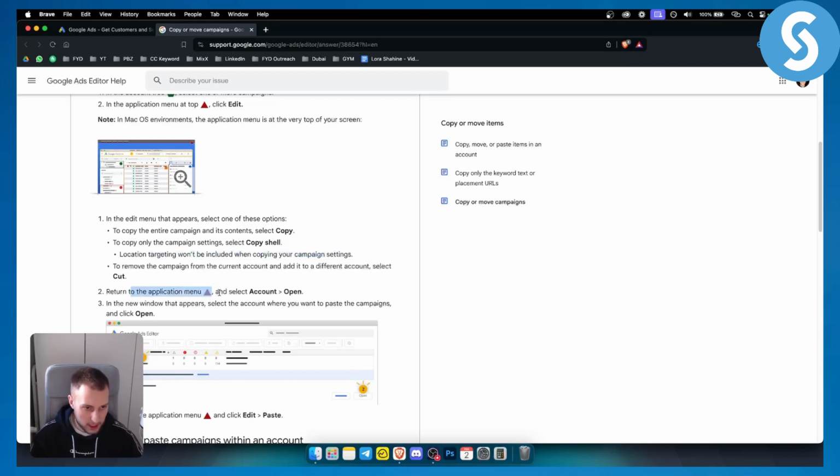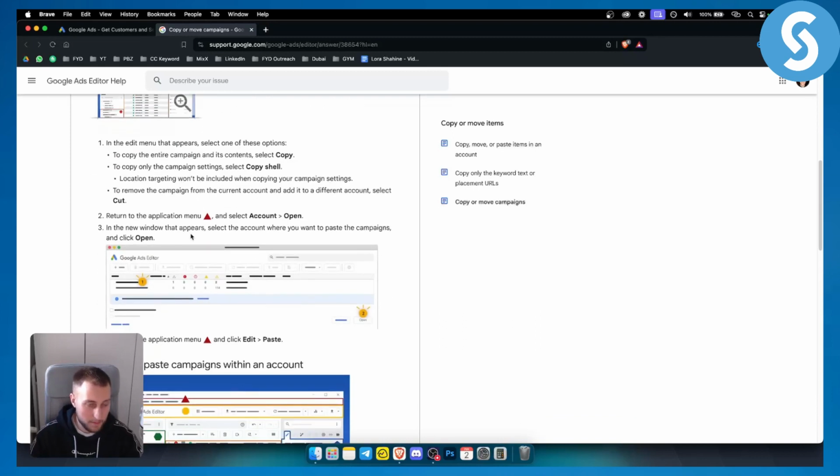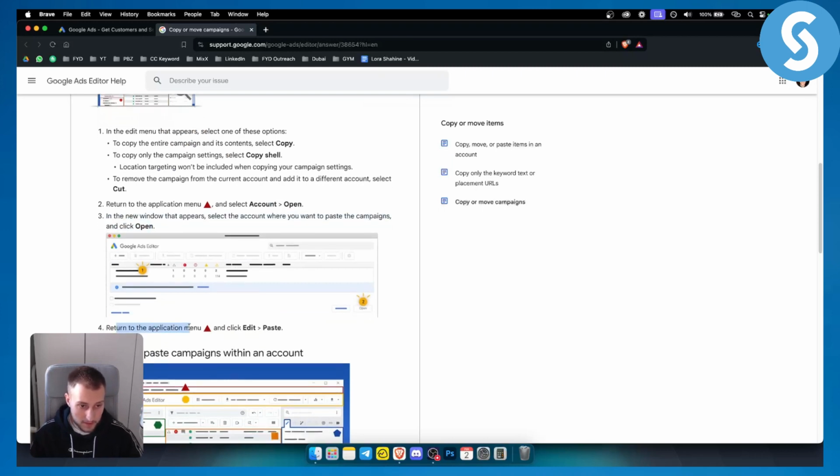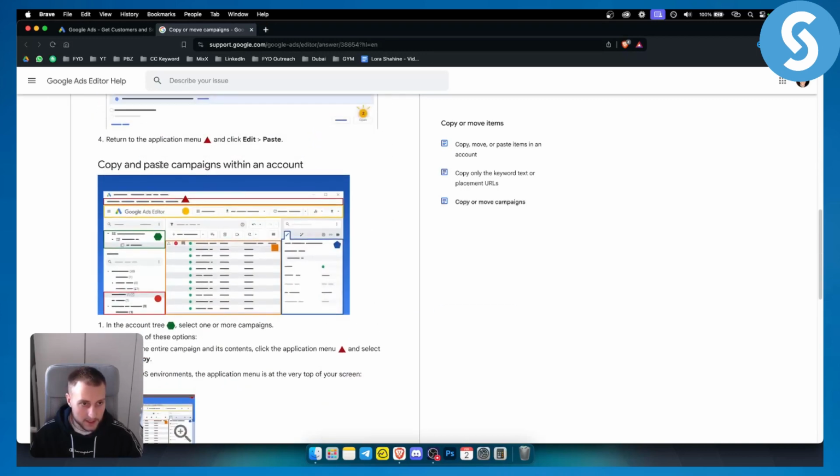Now return to the application menu and select Account and Open. In the new window that appears, select the account where you want to paste the campaigns and click Open. Now from here, you can return to the application menu and then click Edit and Paste. And from here, as you can see, you can copy and paste campaigns within the account.